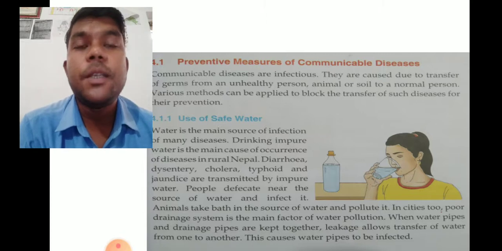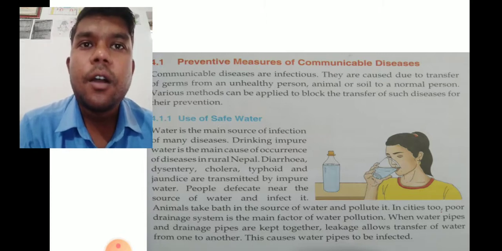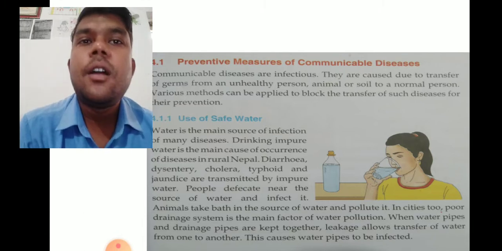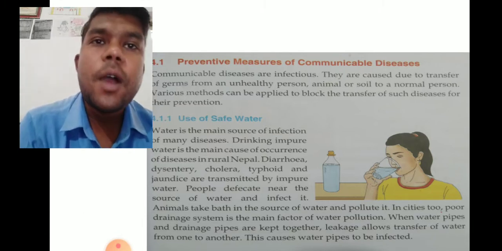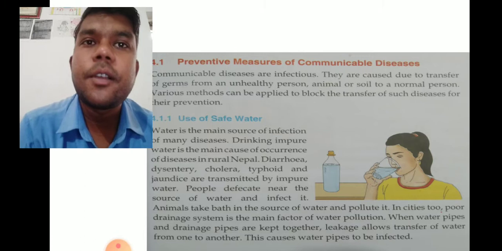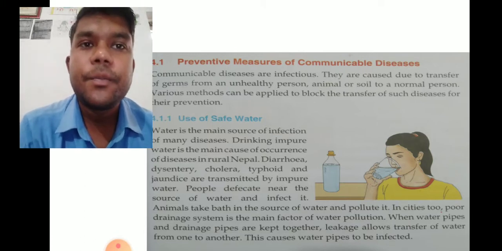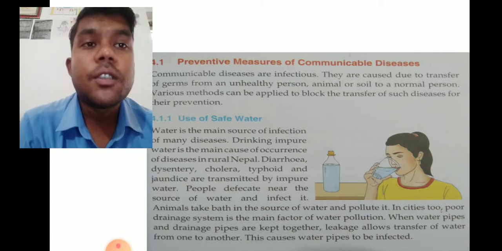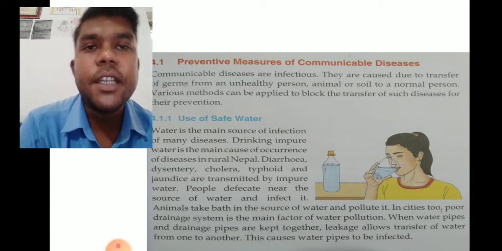It is also one of the important components for our body to live. Now if we consume impure water infected with germs, the germs can easily enter our body.